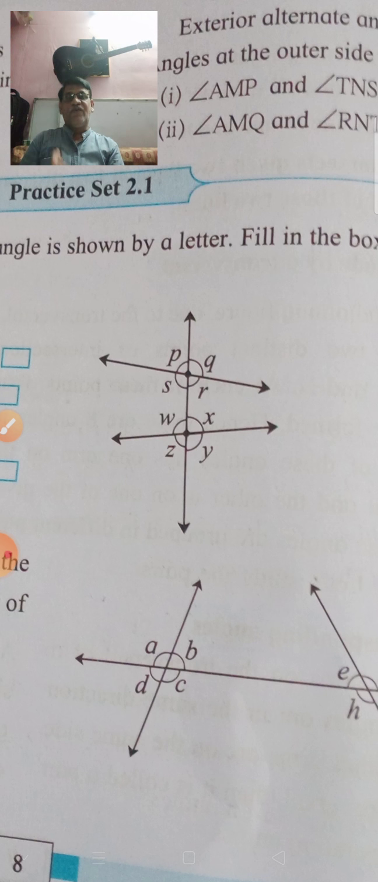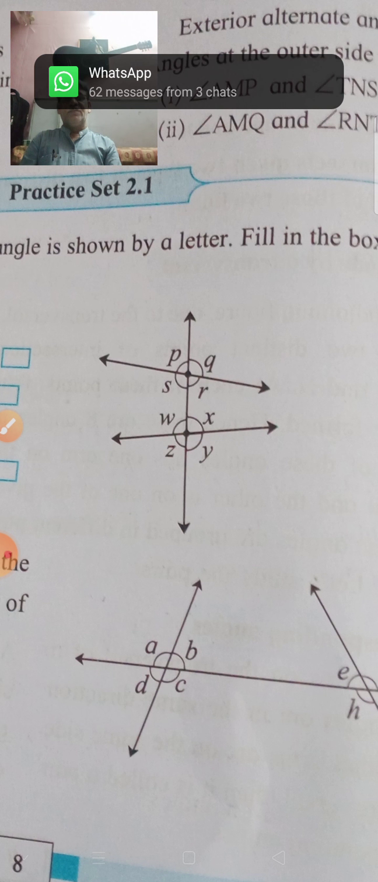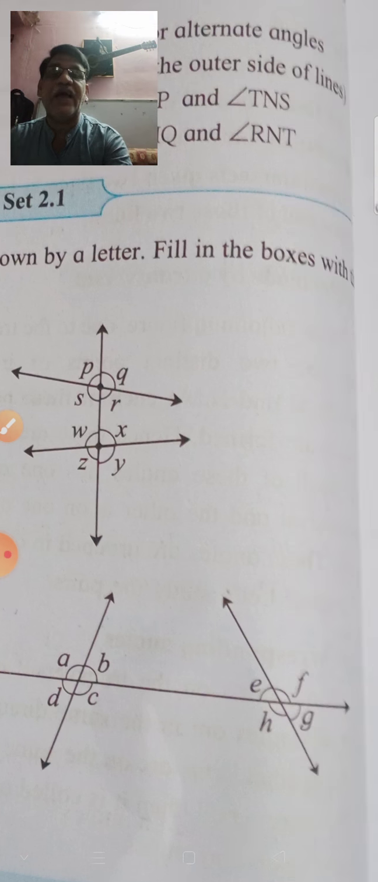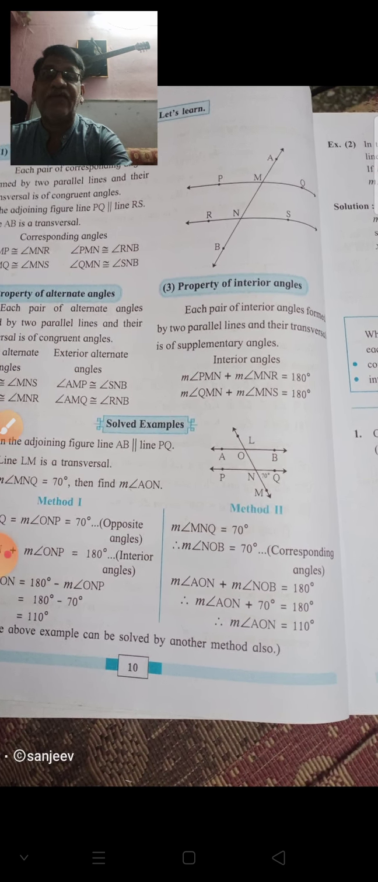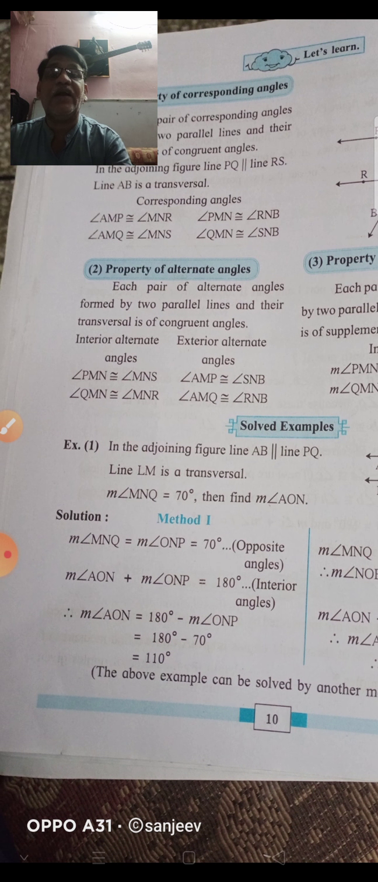Right? Means the first property is the corresponding angle property. The second property is the alternate angle property, and the third property is the interior angle property. Okay, so these are the three properties which are related to parallel lines, the angles made by parallel lines: the corresponding angle property, the alternate angle property, and the property of interior angles.